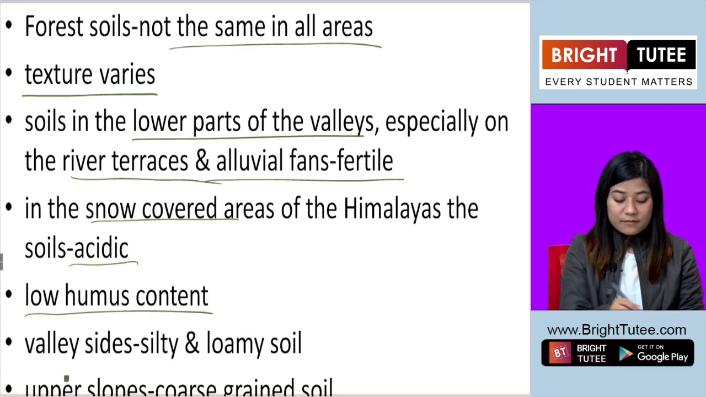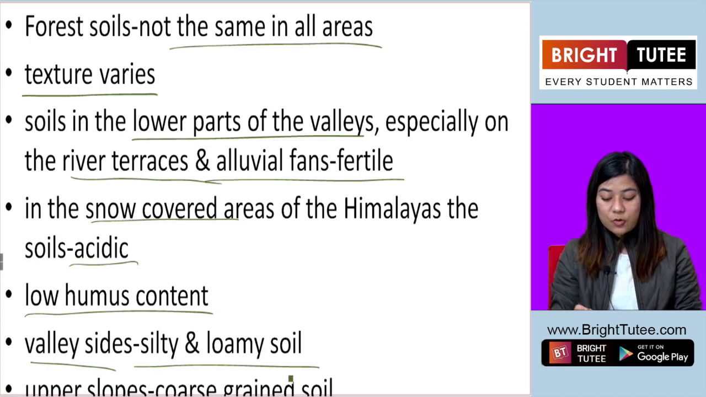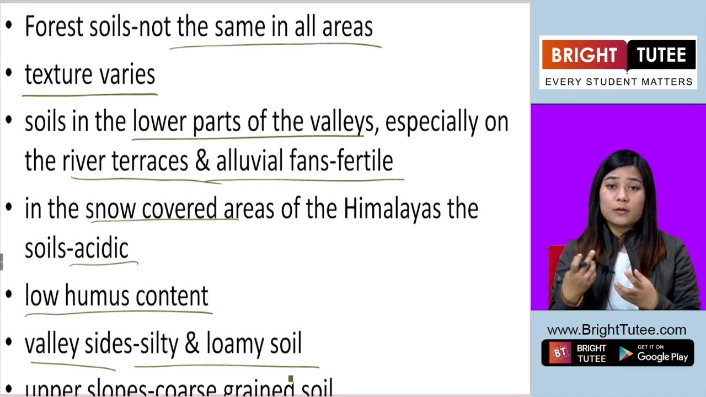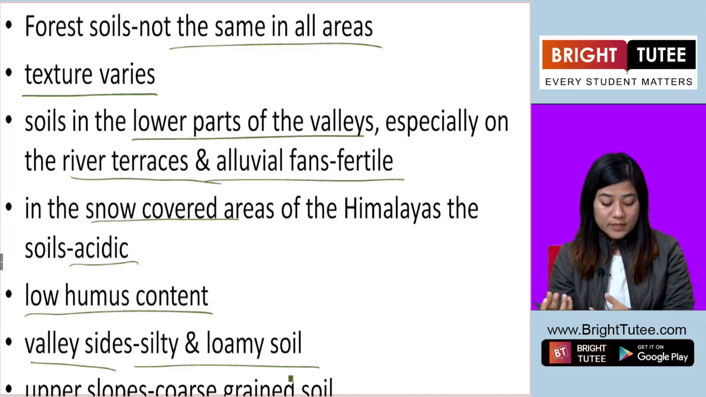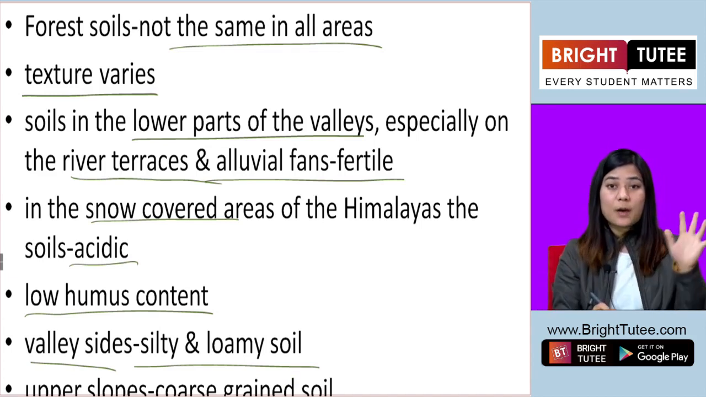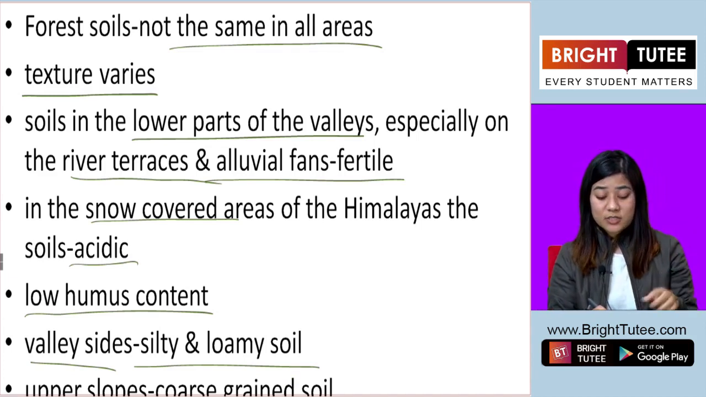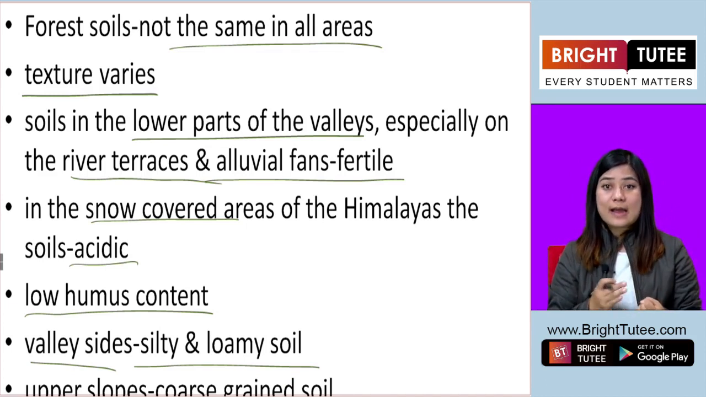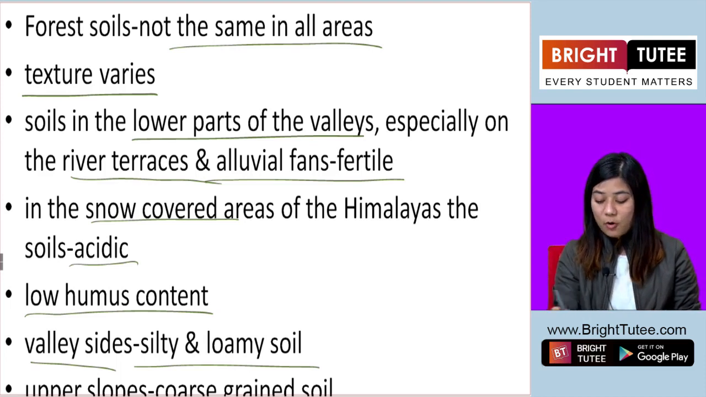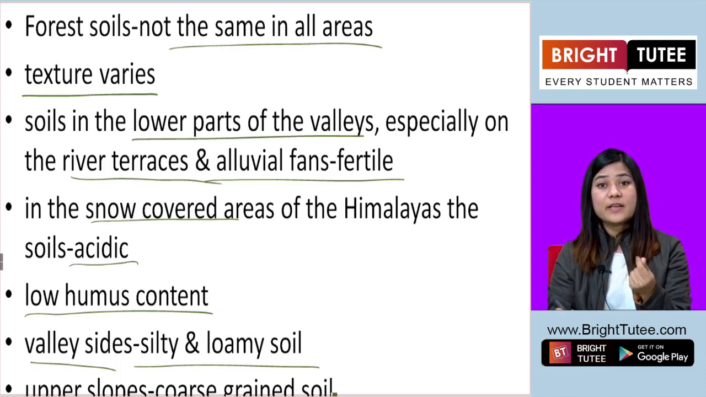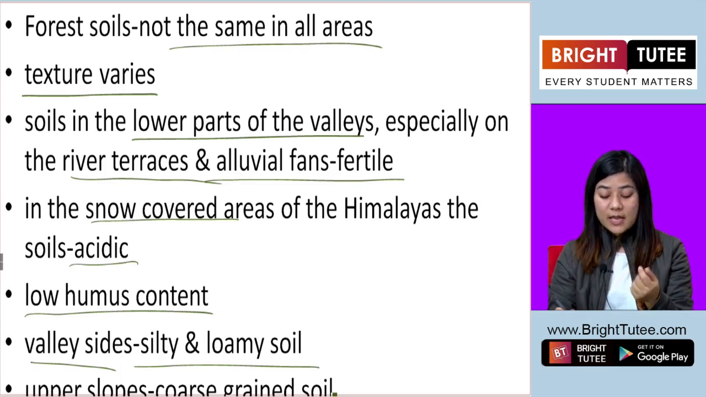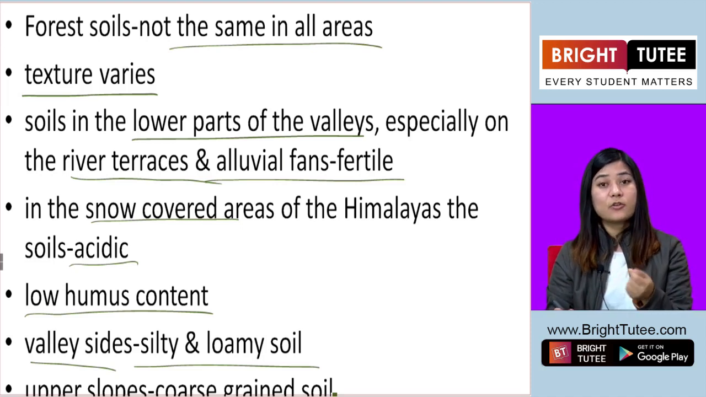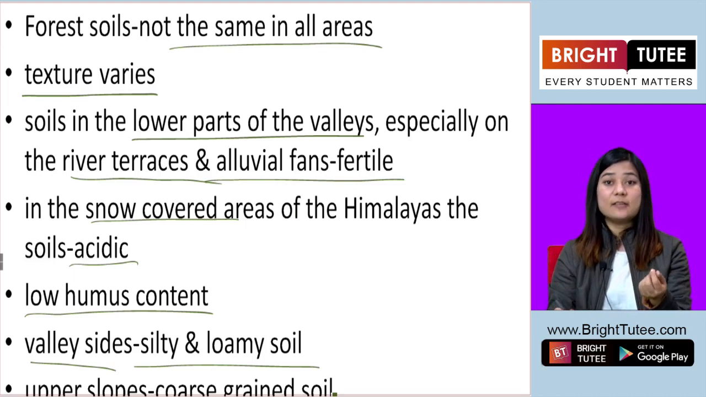Okay, the valley sides have silty and loamy soil. They have silt and they are quite fertile. But the upper soils, if you go up in the hills and mountains, are acidic, but at the same time they are coarse grained soil. They are very hard to touch. Okay, if you touch them, they are very hard and quite grainy, like sand. But if you go to the valley sides, then the soil is very soft and silty and loamy.